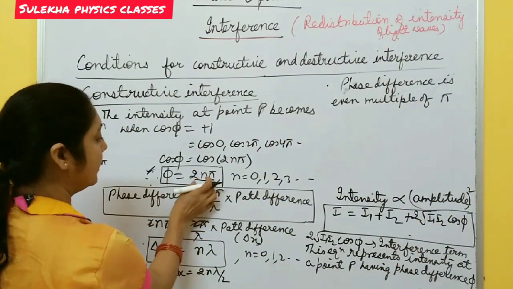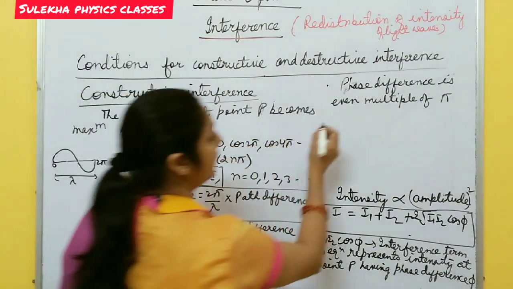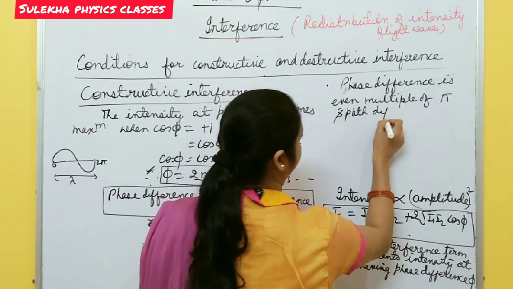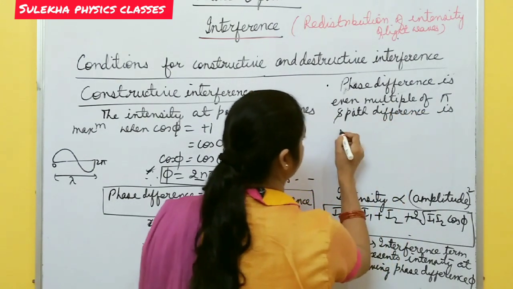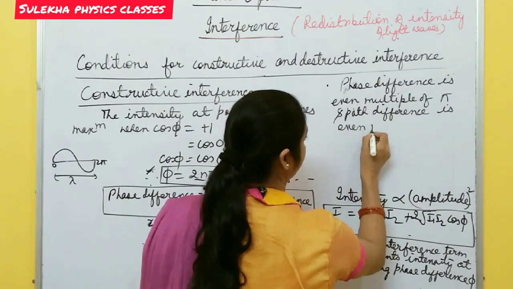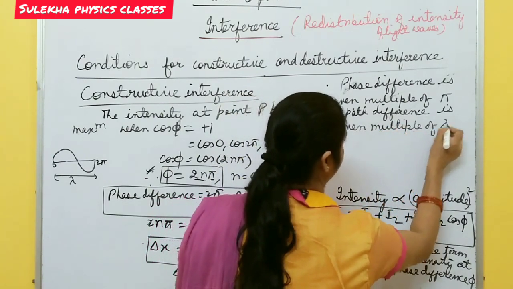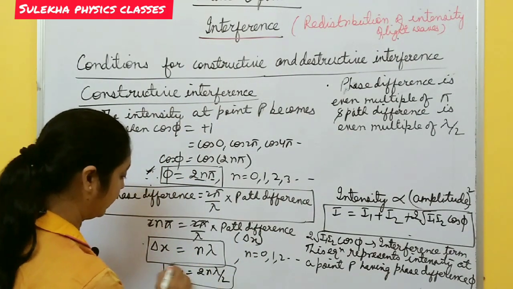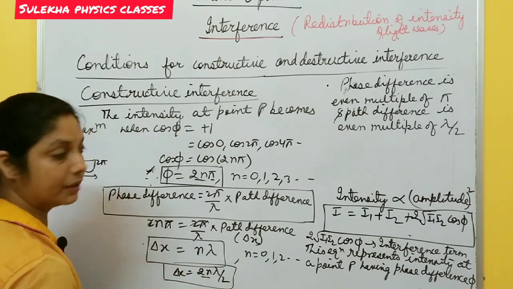Twice n pi, twice n is an even multiple. And path difference is an even multiple of lambda by 2, twice n lambda by 2. This twice n is an even multiple of lambda by 2, you can write an integral multiple of lambda.